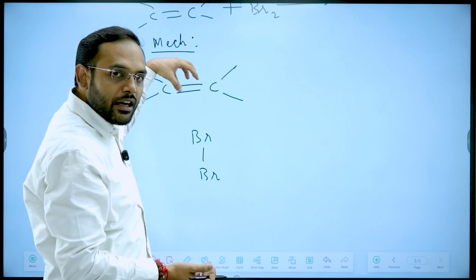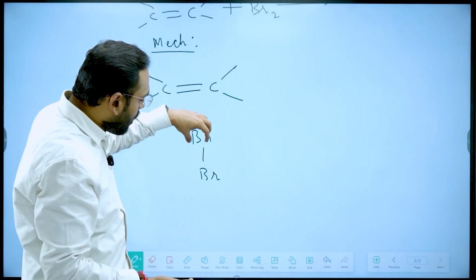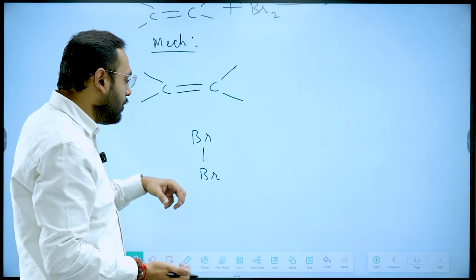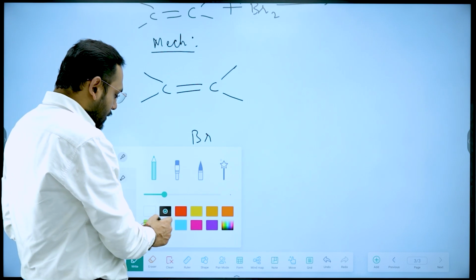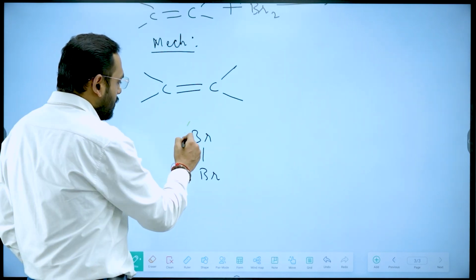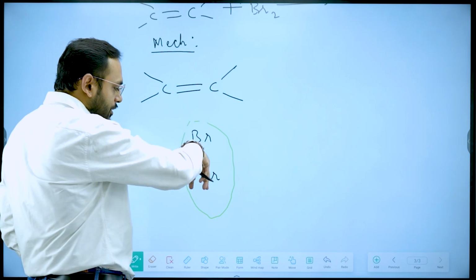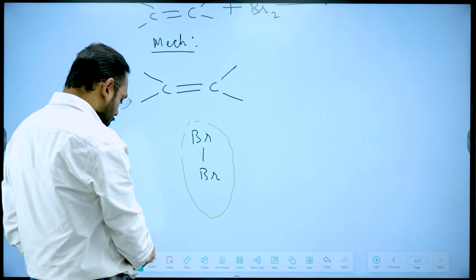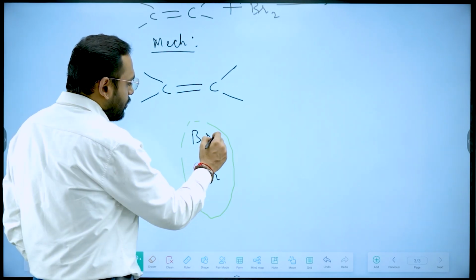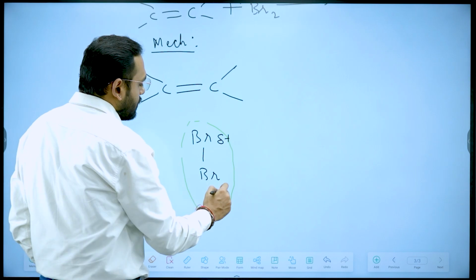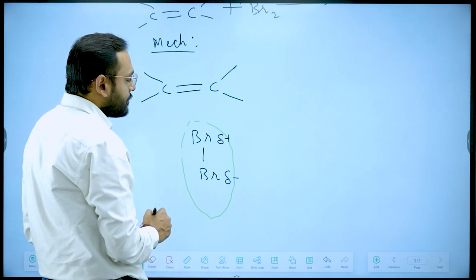Because of that electron cloud, the electron cloud of Br will be repelled away, so it will be like this. Because of this repulsion, there will be development of delta positive on this and delta negative on this.